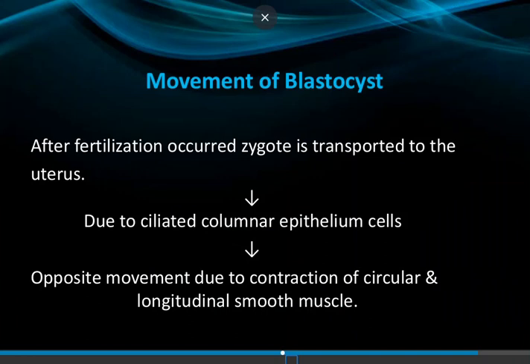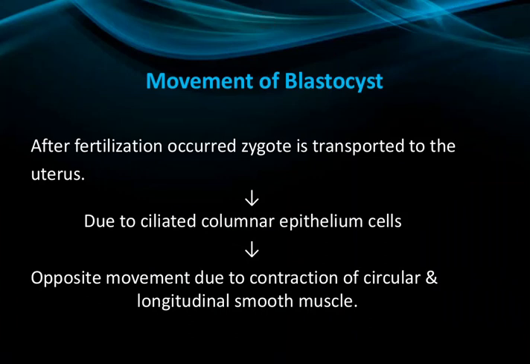Next, movement of the blastocyst. The blastocyst is formed inside the fallopian tube, but it requires implantation for continuation of pregnancy up to 9 months, and only the uterus is capable of carrying that out. After fertilization occurs, the zygote is transported to the uterus due to the ciliated columnar epithelium cells and the opposite movements due to contraction of the outer circular and inner longitudinal smooth muscles. So that is the movement of the blastocyst.